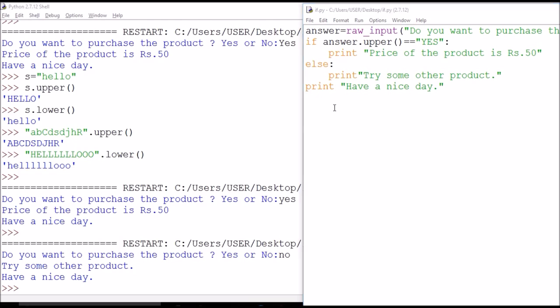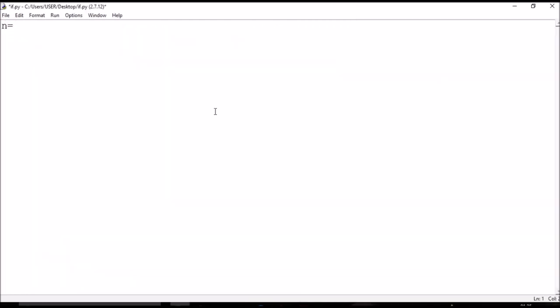So I think now we have worked enough with strings. Let us now try working with numbers. Let us take a simple situation where we ask the user to enter a number to check its divisibility by 5.